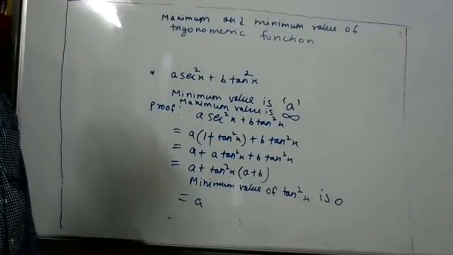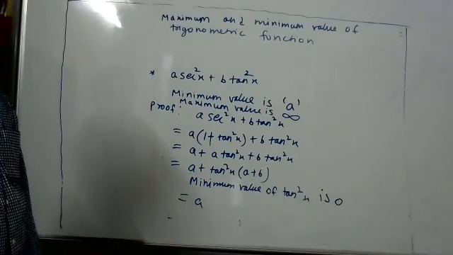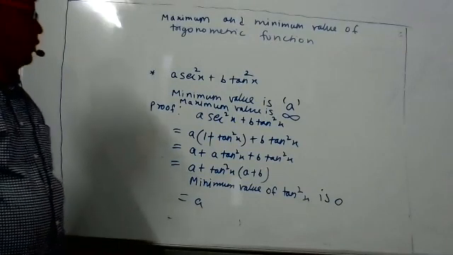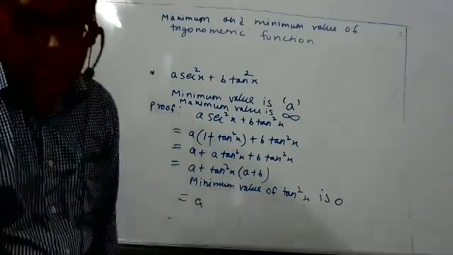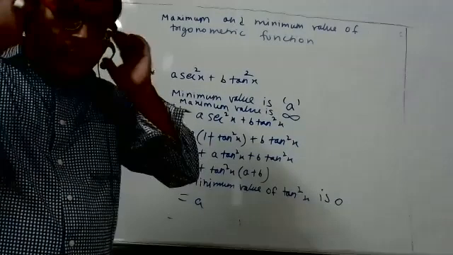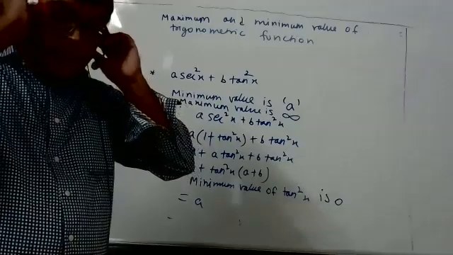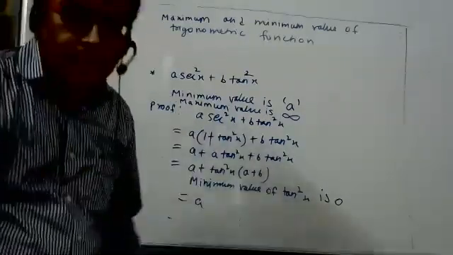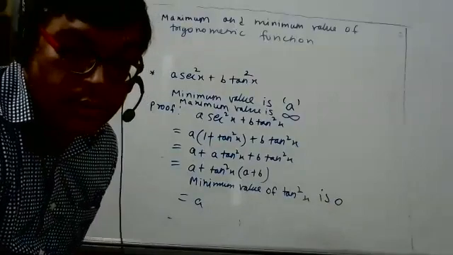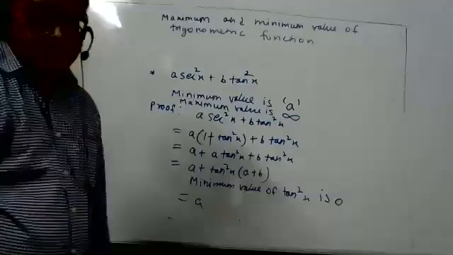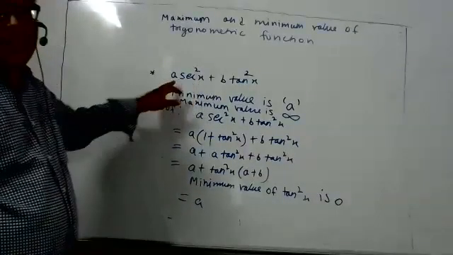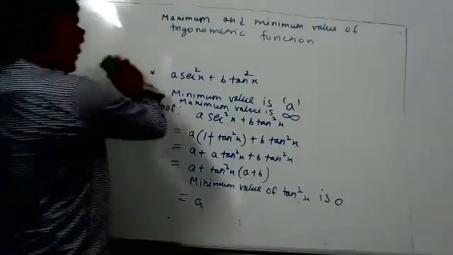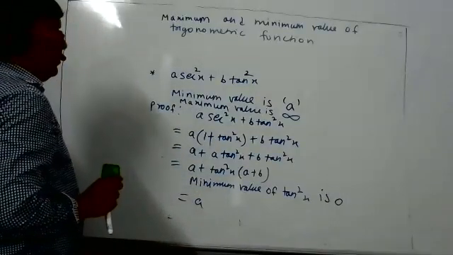Is it over? Bhargav? Yes, sir. Student Bhargav? Bhargav is not there. Himanshu? Yes, sir. Can you understand all this? Yes, sir. Okay. The coefficient of secant square x is the minimum. Shall I erase the board? Yes, sir.